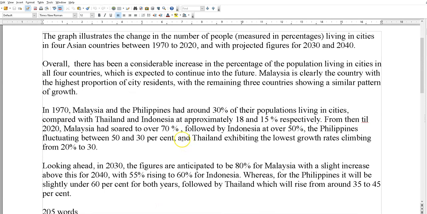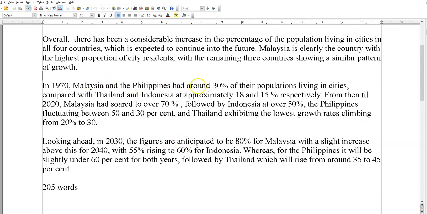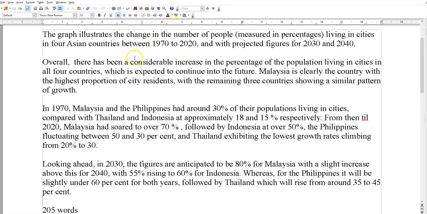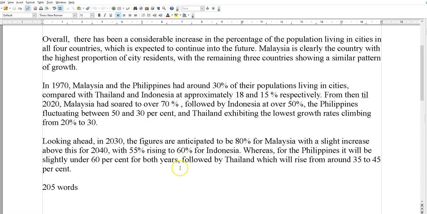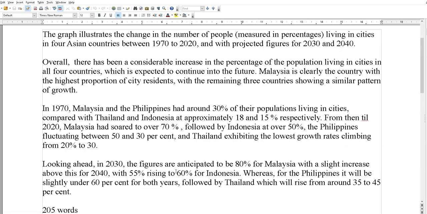So, in 1970, Malaysia and the Philippines, and so on. I won't read it out, you can read it, but that's essentially what's the biggest. Then paragraph 4, looking ahead, the projection. No figures or data in the overview, but figures and data in paragraphs 3 and 4. That's pretty straightforward. Let me just leave that there so you can see the whole thing. As you see, not too hard.